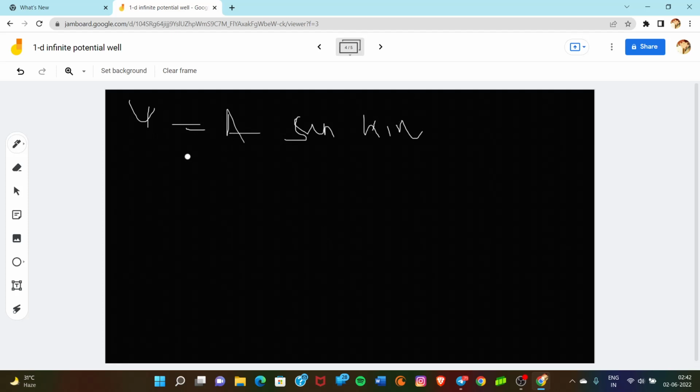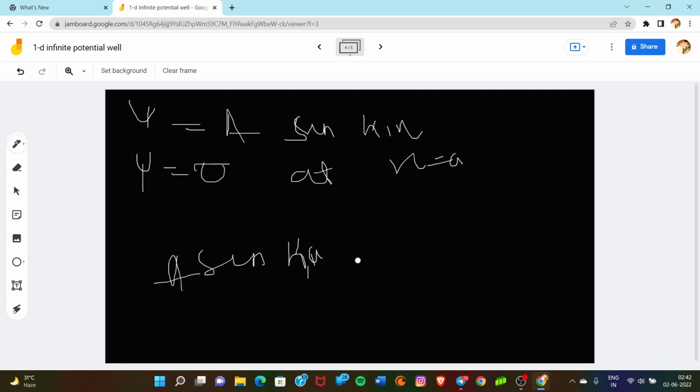Now we put the boundary condition phi is equal to 0 at x is equal to a. So now we have A sin k1a equal to 0. Now we cannot put A is equal to 0, because then the wave function would vanish and we would have nothing to work with.